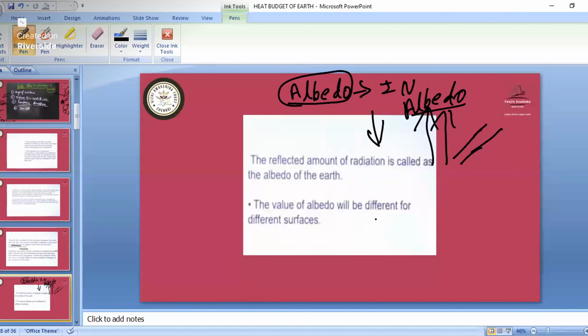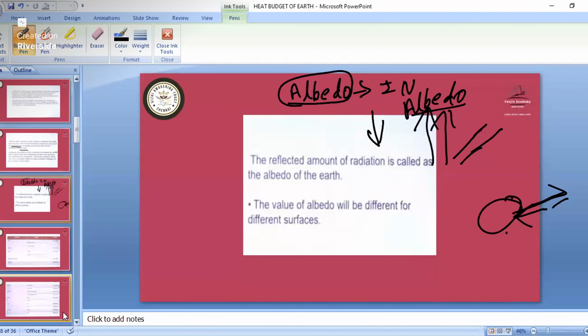The value of albedo will be different according to the surfaces. The Sun is directly over the equator part, so there we will have the maximum amount of albedo, because it will be reflecting the maximum amount of radiation. Then at the polar areas we have a lesser amount. So the value of albedo will be different at different surfaces of the Earth.